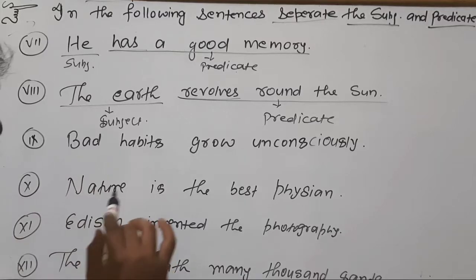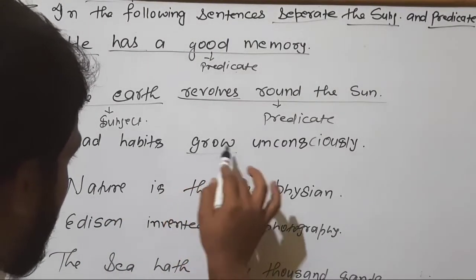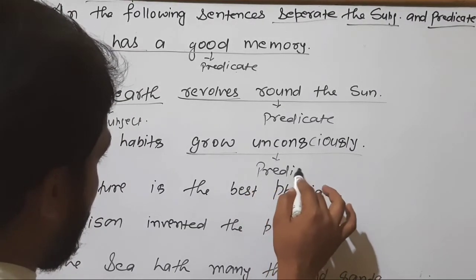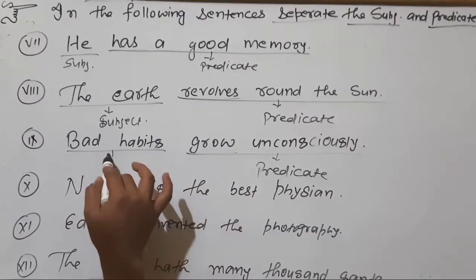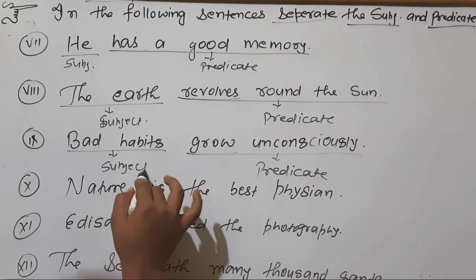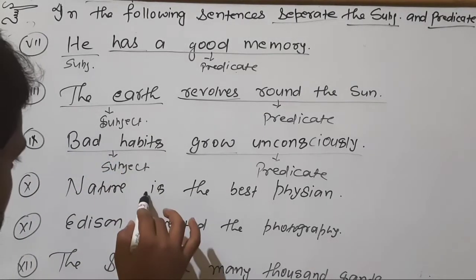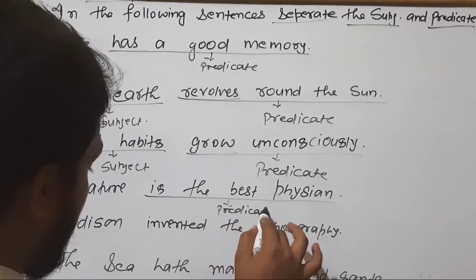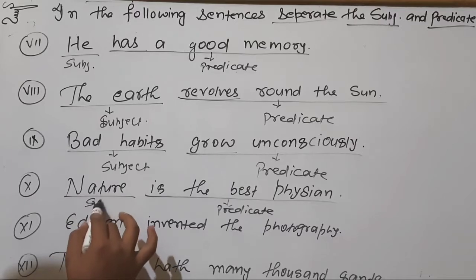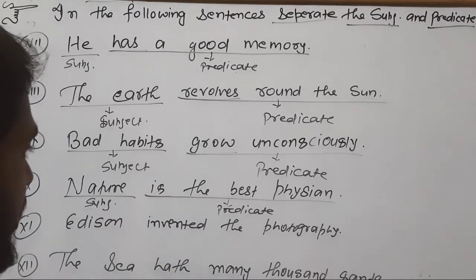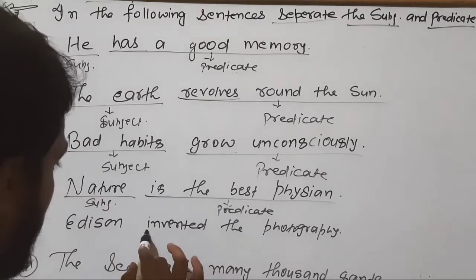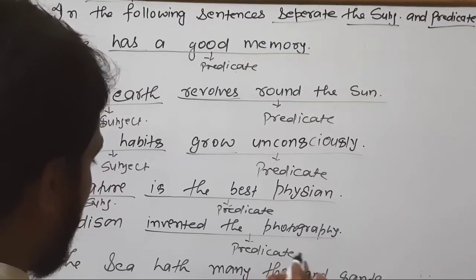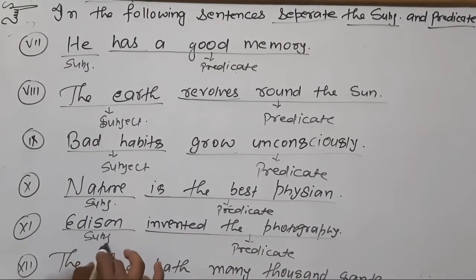Next, bad habits grow unconsciously. Here is the verb. So this part will be also called predicate and this is our subject. Nature is the best physician. Here is the verb. So this is our predicate and this is our subject. Edison invented the photography. So this is the verb. This part will be called predicate and this is our subject.